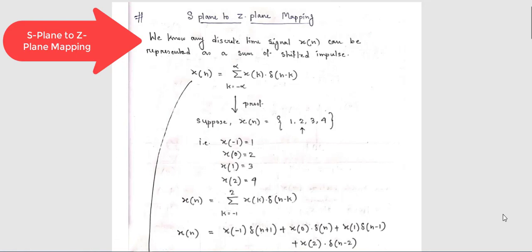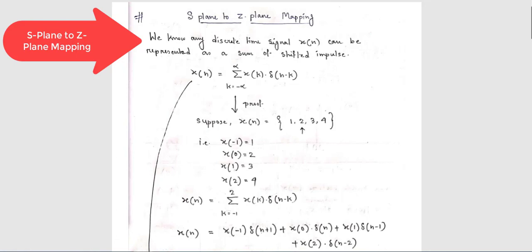Now previously I have spoken about signals. How many types of signal do we know? There are basically two types of signal: one is continuous time signal and another is discrete time signal. If you want to analyze discrete time and continuous time signals in the time domain, there are lots of difficulties.